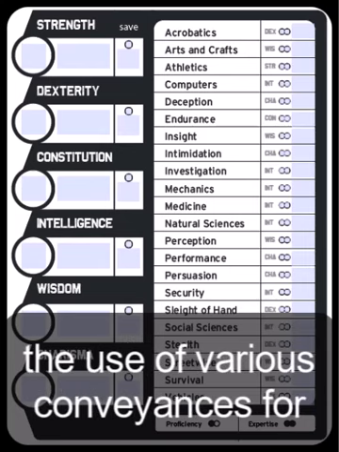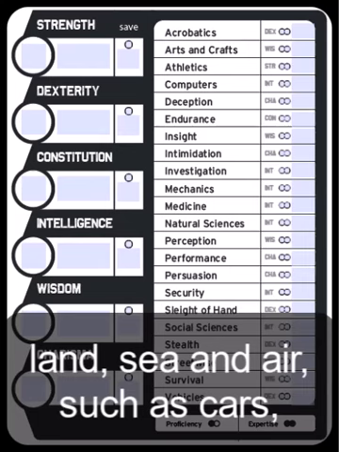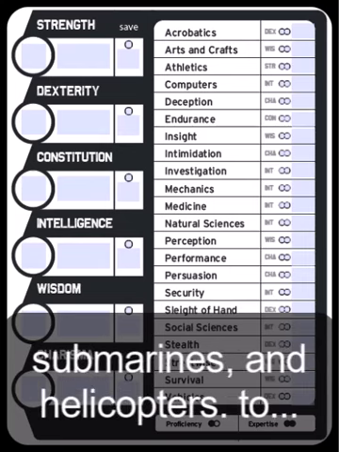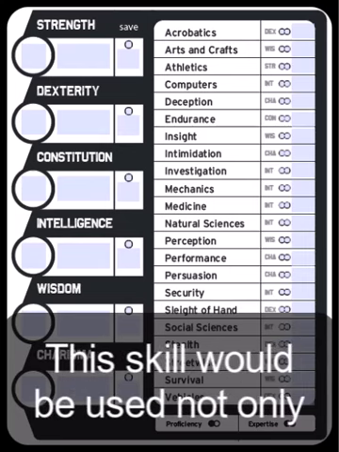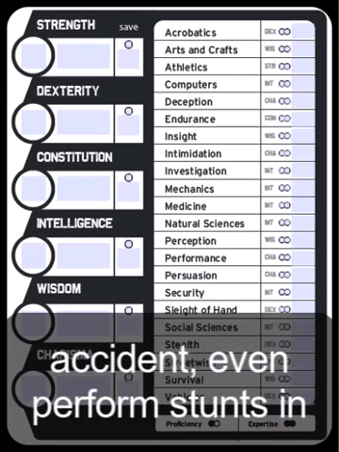Vehicles covers the use of various conveyances for land, sea, and air, such as cars, submarines, and helicopters. This skill would be used not only to operate the vehicles in question, but also to diagnose a problem with the vehicle, avoid an accident, or even perform stunts in the vehicle.